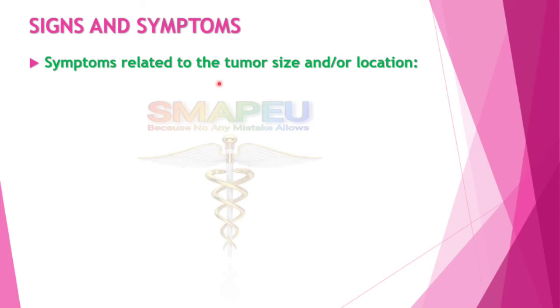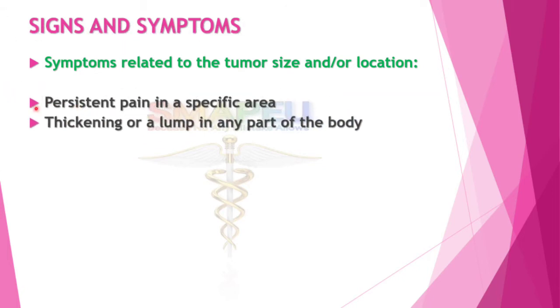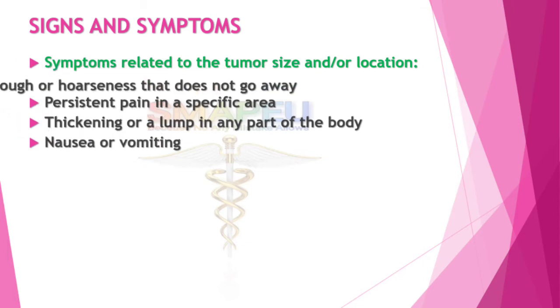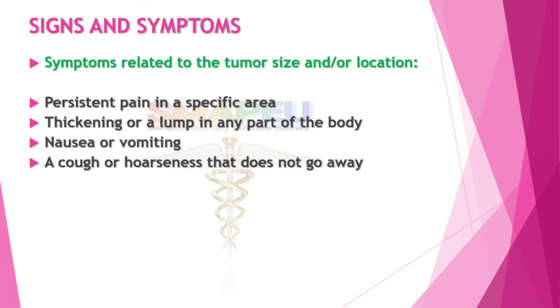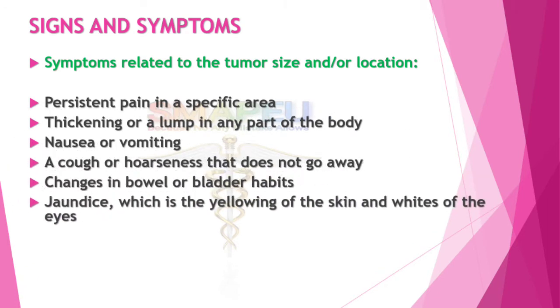Symptoms related to the tumor's size and or location. Persistent pain in the specific area. Thickening or a lump in any part of the body. Nausea or vomiting. A cough or hoarseness that does not go away. Changes in bowel or bladder habits. Jaundice, which is the yellowing of the skin and whites of the eyes. Unusual bleeding or discharge.